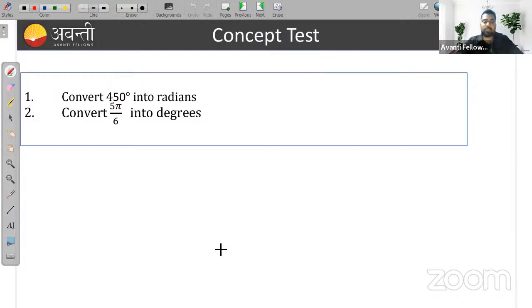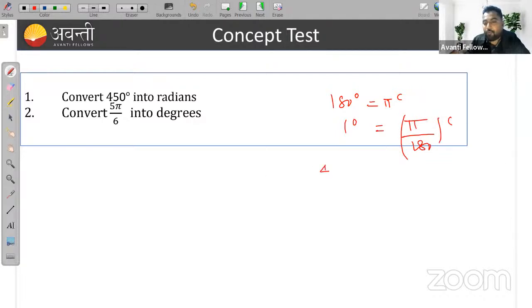No problem. So convert 450 degree into radian. How can we convert? We know that 180 degree is pi radian. So 1 degree will be pi upon 180 radians.